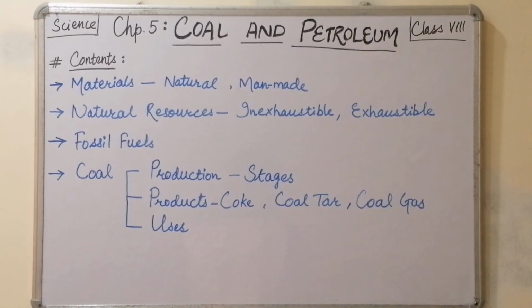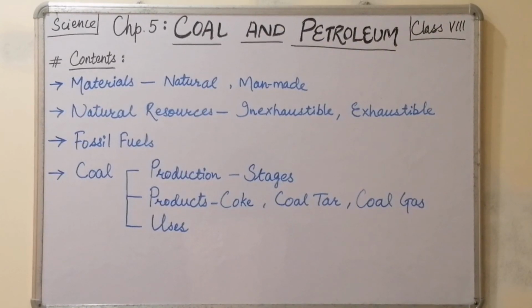Then fossil fuels and the first type of fossil fuel, that is coal, in detail with respect to the production of coal and its several stages. Then the products that we get from coal, that is coke, coal tar and coal gas, and the uses of these products. So let us proceed with the explanation.